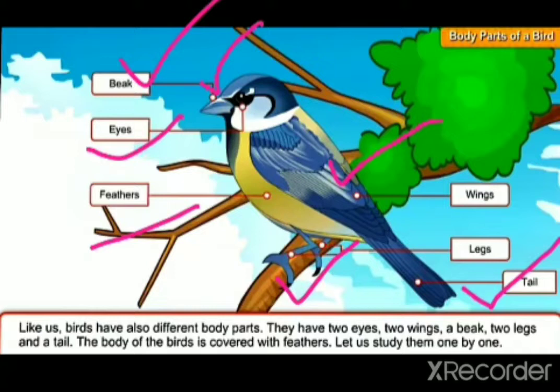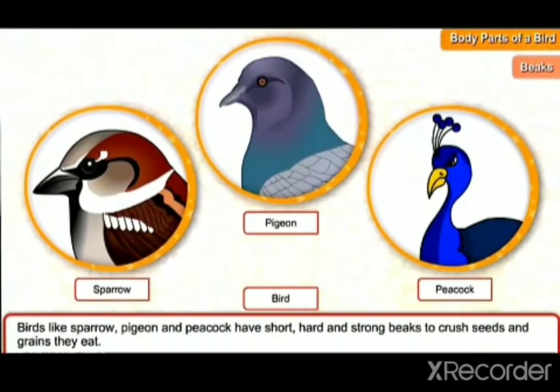Six body parts. The first one is your beak, in Odia that is thonto. With the help of the beak only they eat their food. Then eyes, then feathers, wings. Wings only help them to fly. Then legs and tail. So first we will read about the beaks. First we will read about the short, hard and strong beak.